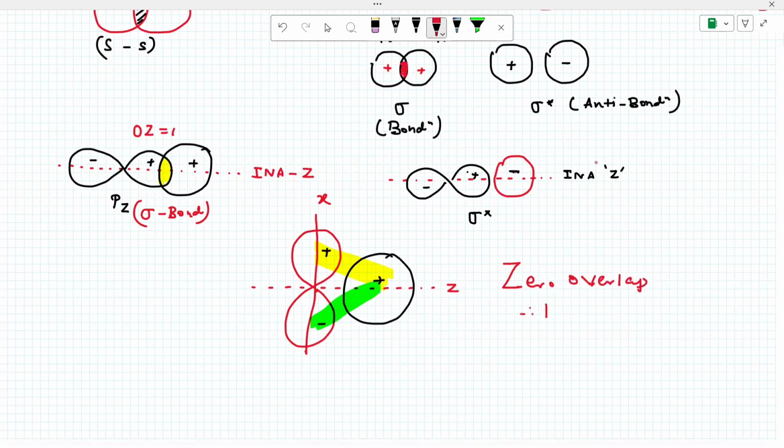We simply call it non-bonding. Understood the answer?